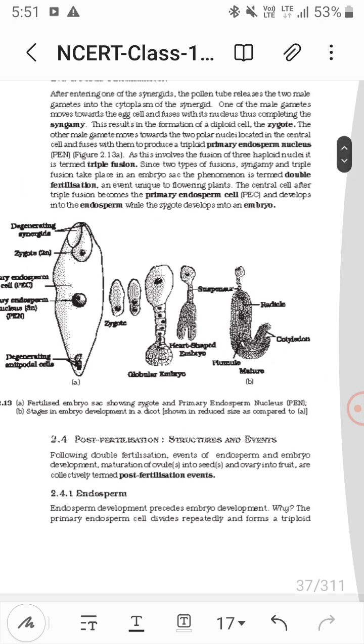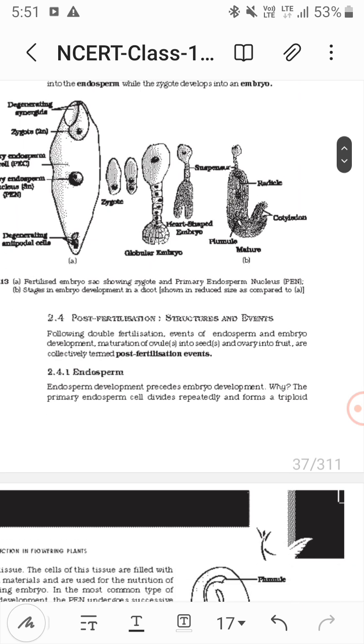Now post-fertilization structures and events. Even following double fertilization, events of endosperm and embryo development, maturation of ovules into seeds and ovary into fruit are collectively post-fertilization events.